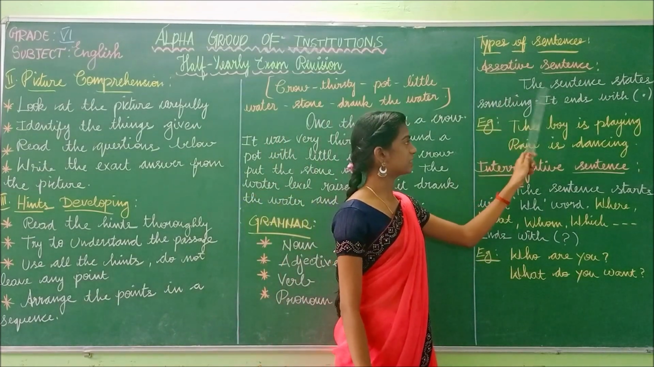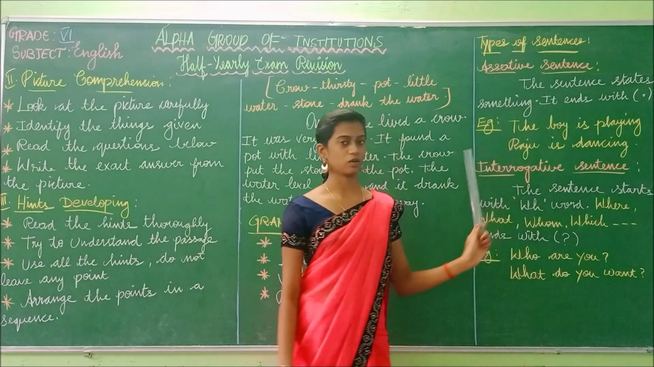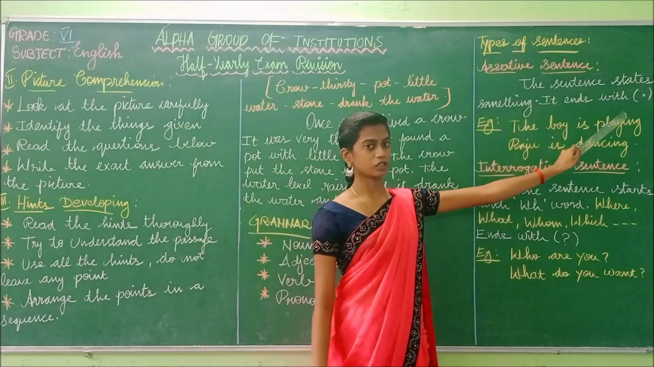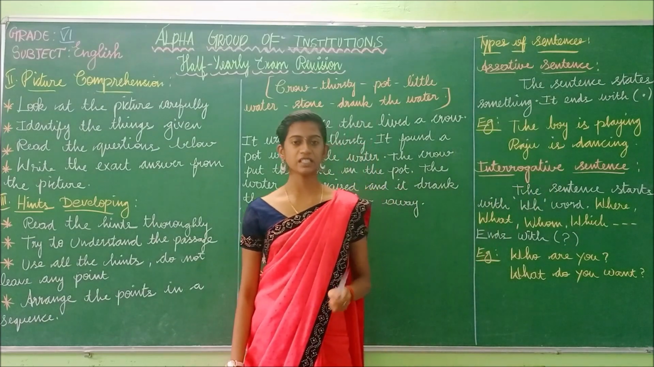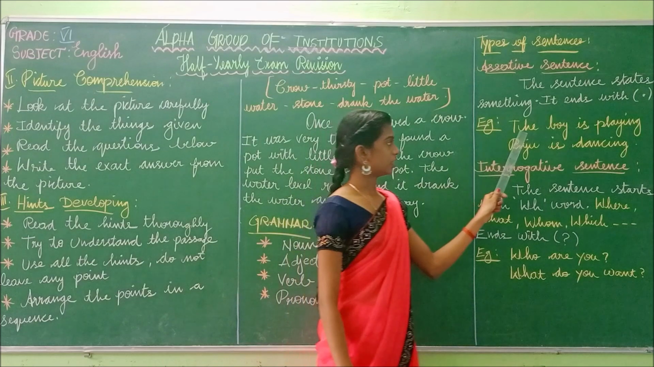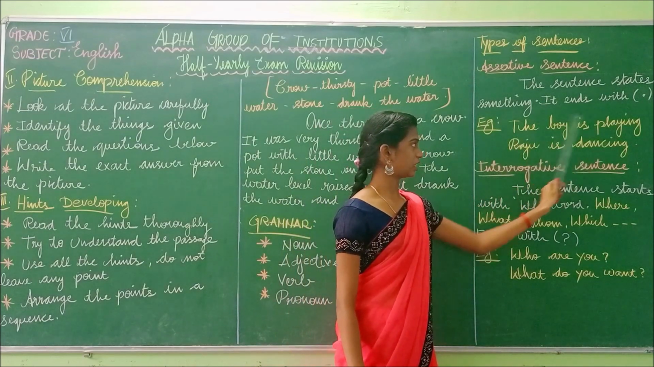Assertive sentence means the sentence states something. Something will be stated in the sentence. It ends with a full stop. So in an assertive sentence, the sentence always ends with a full stop. For example, the boy is playing.